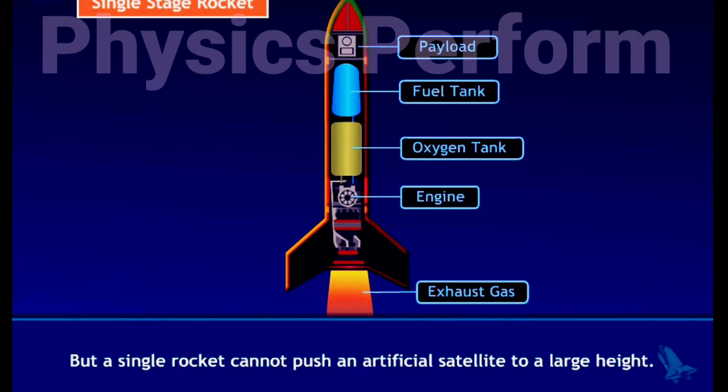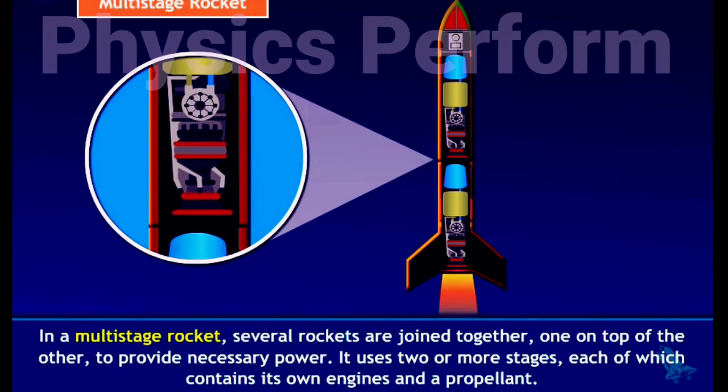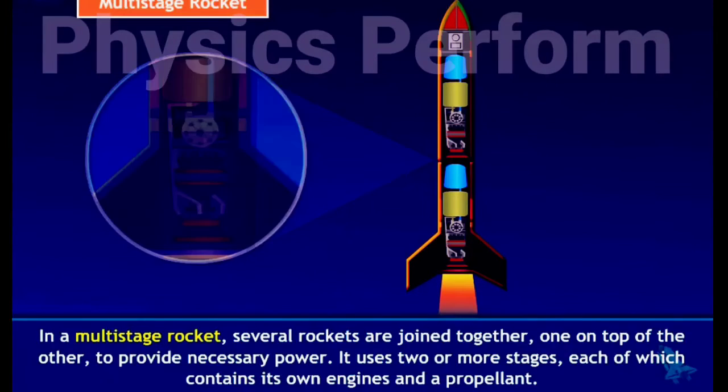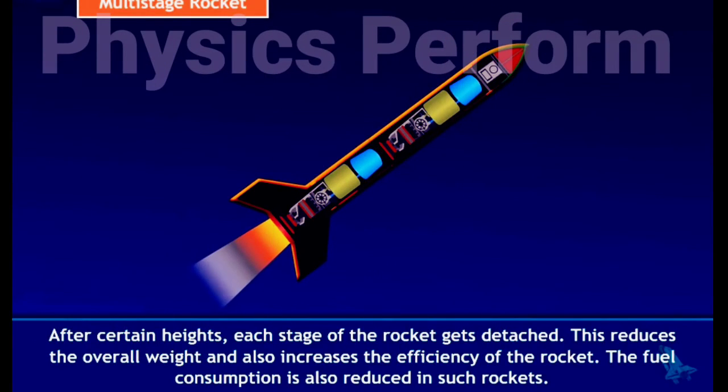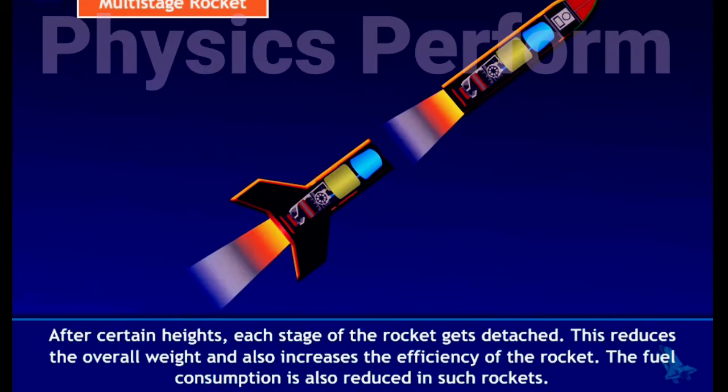But a single rocket cannot push an artificial satellite to a large height. In a multi-stage rocket, several rockets are joined together, one on top of the other, to provide necessary power. It uses 2 or more stages, each of which contains its own engines and propellant. After certain heights, each stage of the rocket gets detached. This reduces the overall weight and also increases the efficiency of the rocket. The fuel consumption is also reduced in such rockets.